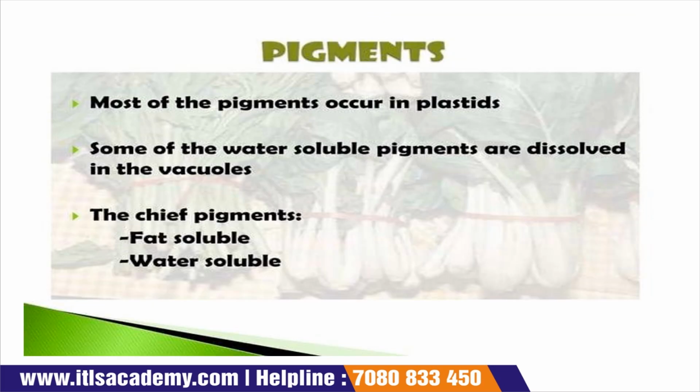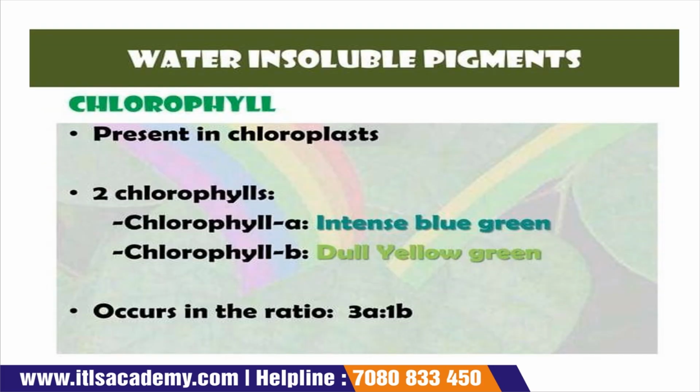Pigments: most of the pigments occur in plastids. If we talk about the pigments in vegetables, where do they occur? They occur in plastids. Some of the water soluble pigments are also present, and they are present in vacuoles. The chief pigments are water soluble and fat soluble.